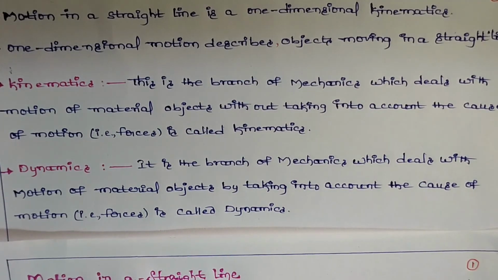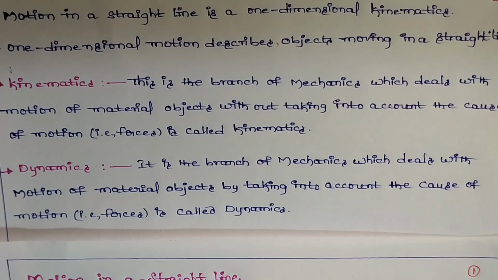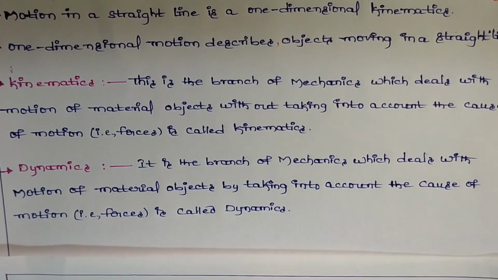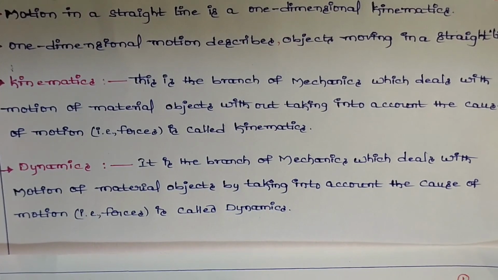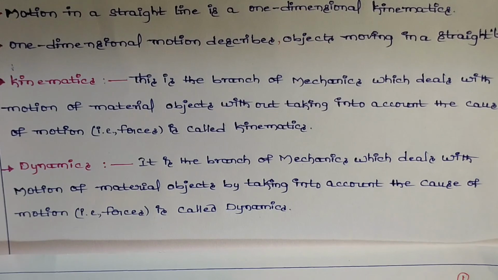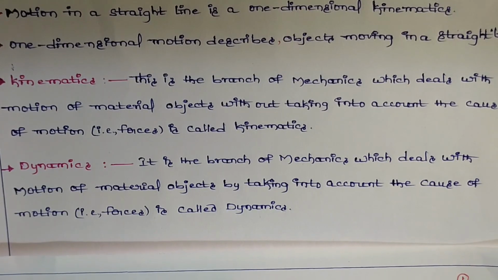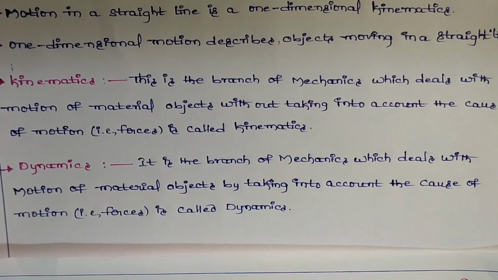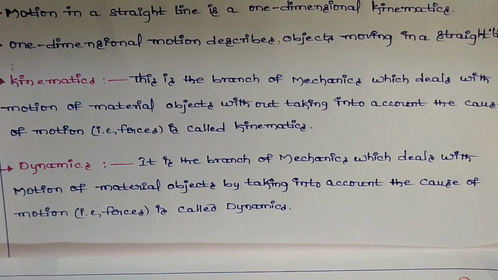Mechanics is classified into kinematics, dynamics, and statics. Here we will study kinematics in the motion in a straight line topic. According to the definition, dynamics is the branch of mechanics which deals with the motion of material objects, which have some mass, acceleration, velocity, by taking into account the cause of motion, that is forces.